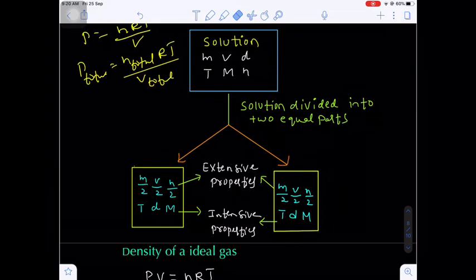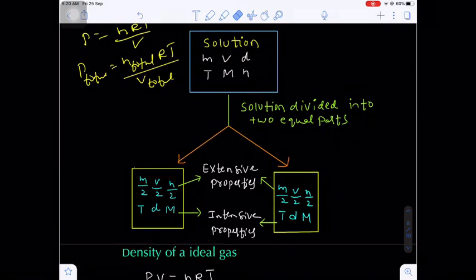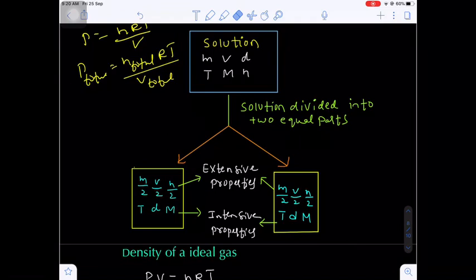In solution 1, what about the mass? Become half? Yes, m by 2. What about the volume? Becomes half, V by 2. Number of moles of solute also becomes half, n by 2, because the solute particles are uniformly distributed throughout the solution. If we divide the solution into two equal parts, the number of moles of solute will also be divided into two equal parts.